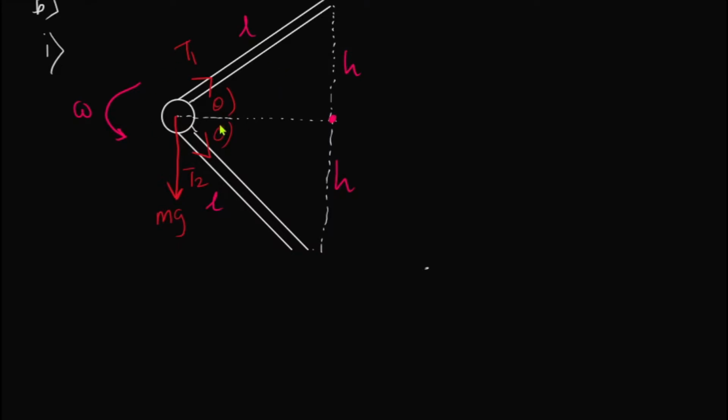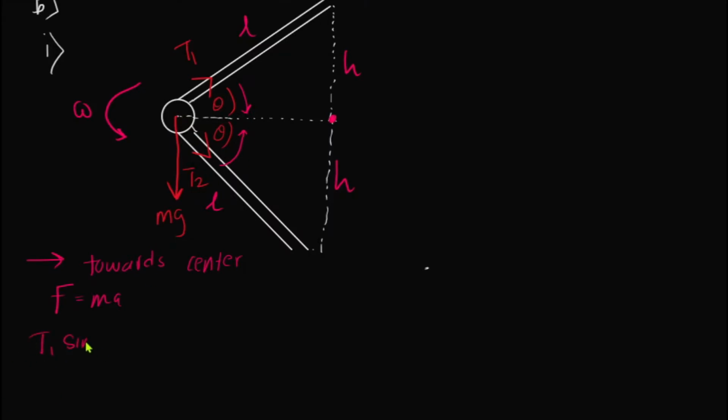Whatever the circular motion problem that is given, 95% of the time you will have to apply F equals ma towards the center and vertical equilibrium. So the same thing I'm going to do here as well. I'm going to apply F equals ma towards the center, right? So what is the force towards the center? T1 cos theta and T2 cos theta. This and this force, right?